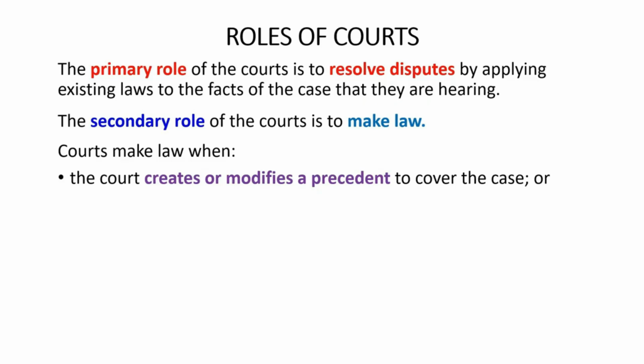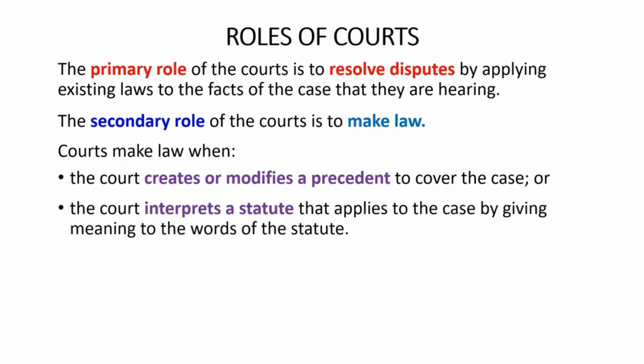The second way in which the courts make law is by interpreting a statute, that is, a law made by Parliament. A court may need to apply a statute to decide a case that they are hearing, and this may mean that the court must interpret or give meaning to words in that statute. One of the effects of a court interpreting the words in a statute is that the court may create a precedent as to the meaning of those words.